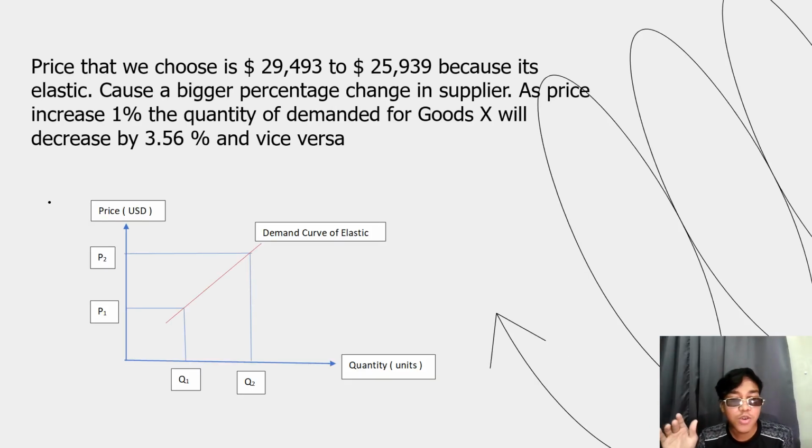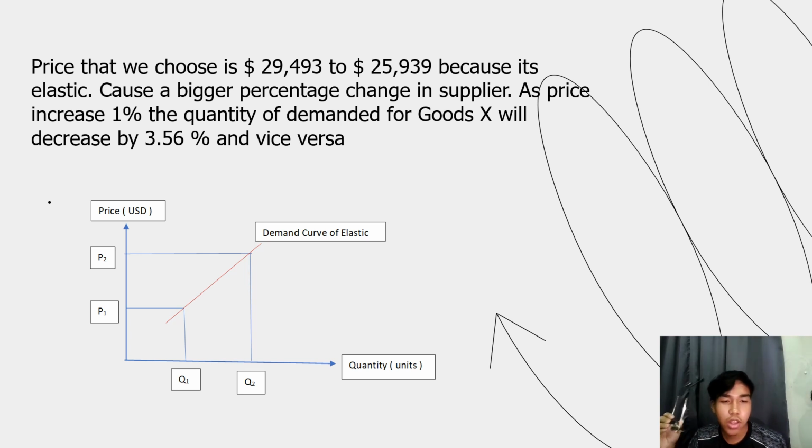So we continue with this section. The price that we choose is $29,493 to $25,939 because it's elastic, causing a bigger percentage change in quantity. As the price increases 1%, the quantity demanded for goods will decrease by 3.56% and vice versa.